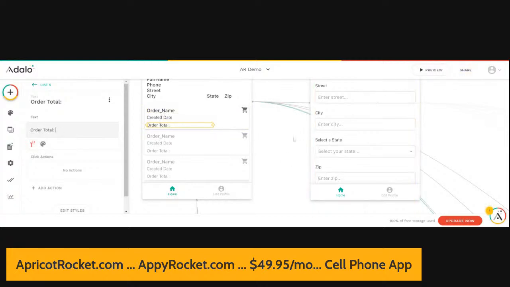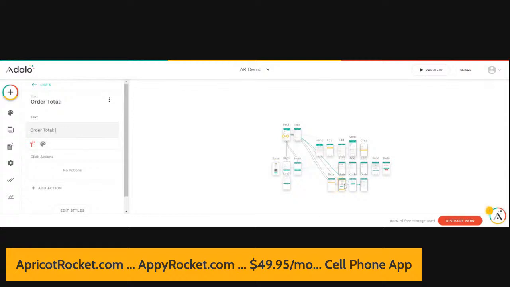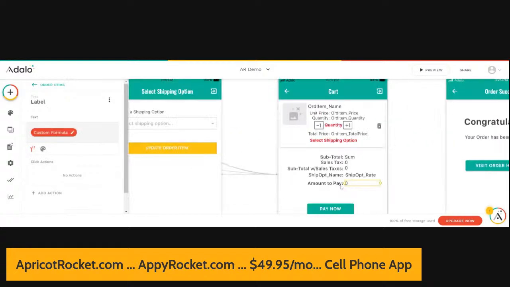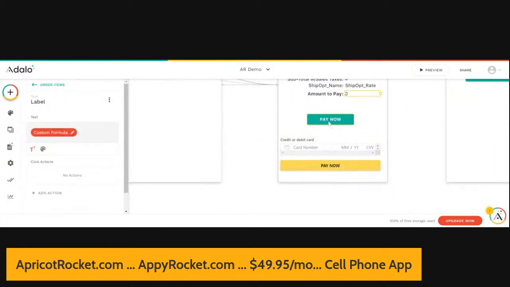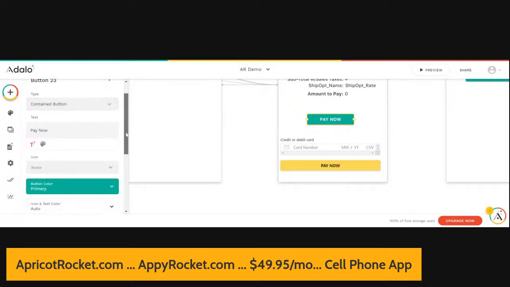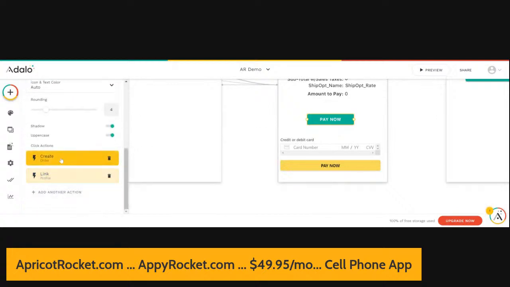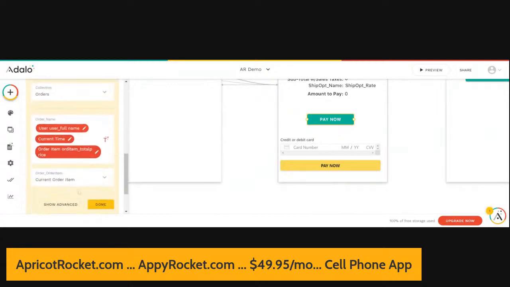Oh, before we do that, let's go back. Let's go to our orders page where we created the order. So I'm going to click on the pay now, and I'm going to come down to where we create the order. I'm going to open the order creation section, and we've got an order name. But you know what? We don't have an order total paid.